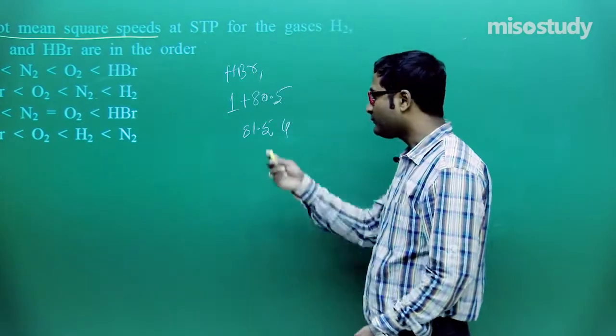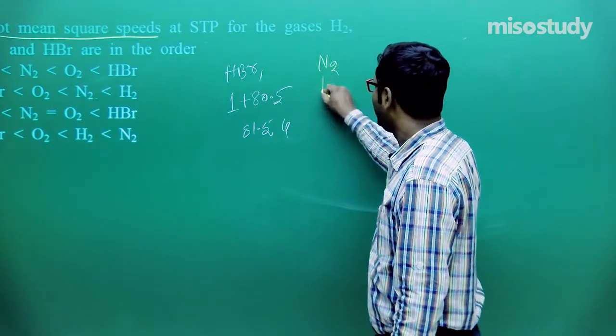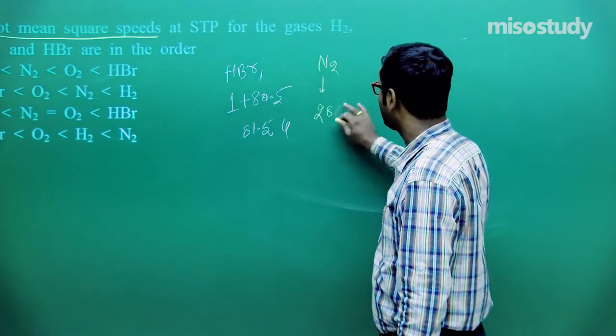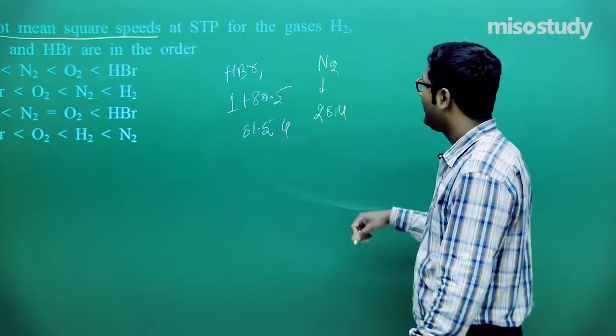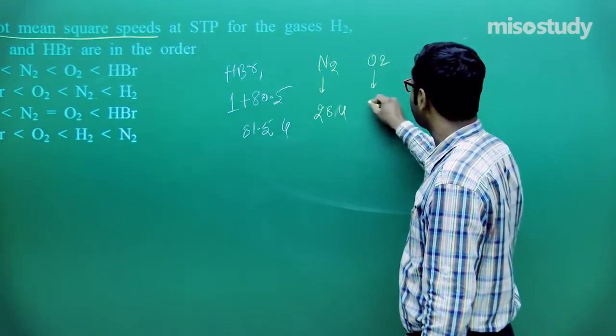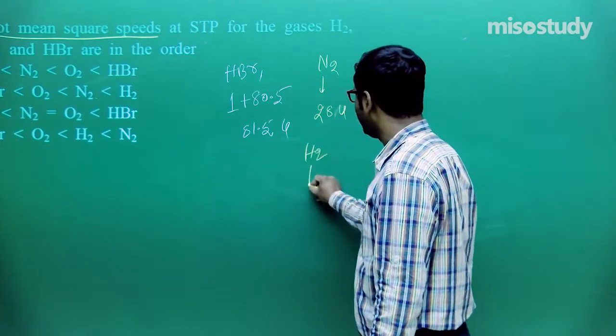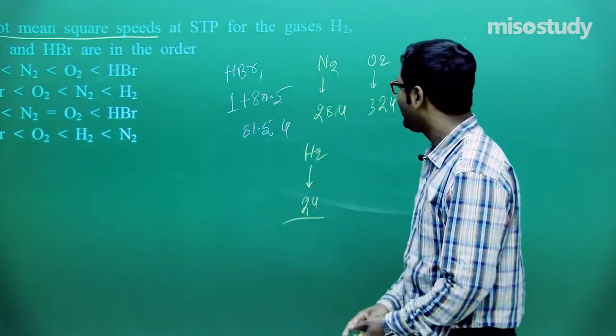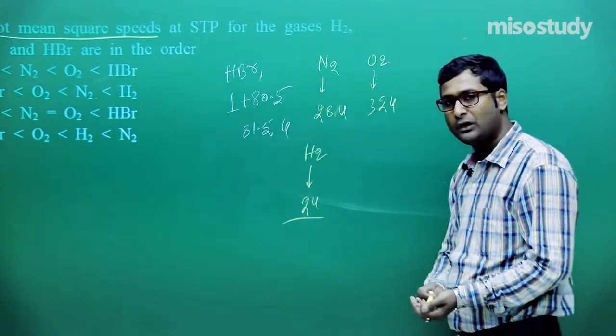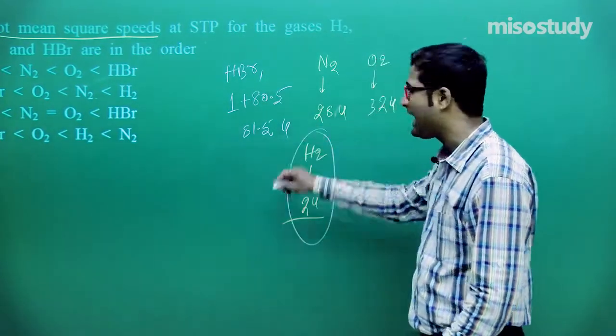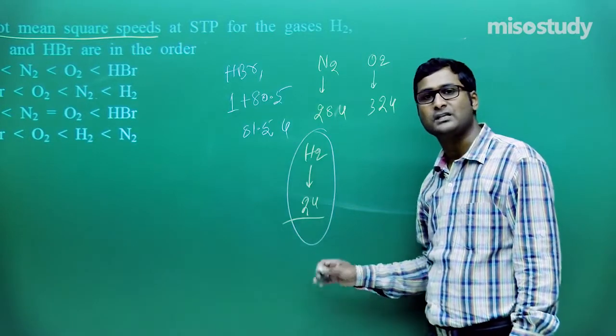Nitrogen has molecular mass 28, oxygen has molecular mass 32, and hydrogen has molecular mass 2. Now tell me, which one has the lowest molecular mass? Hydrogen. So it will have the highest root mean square speed.